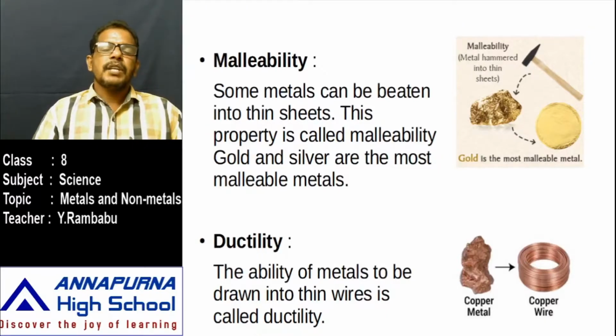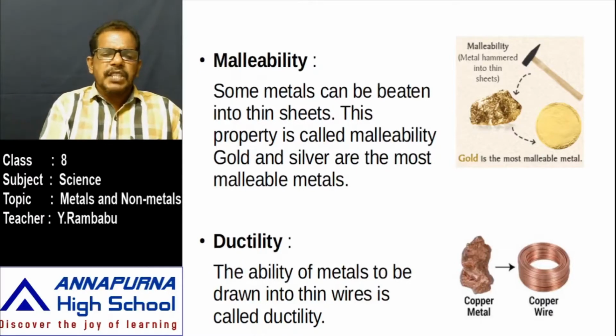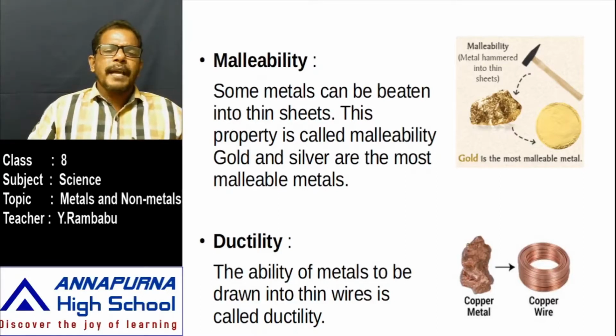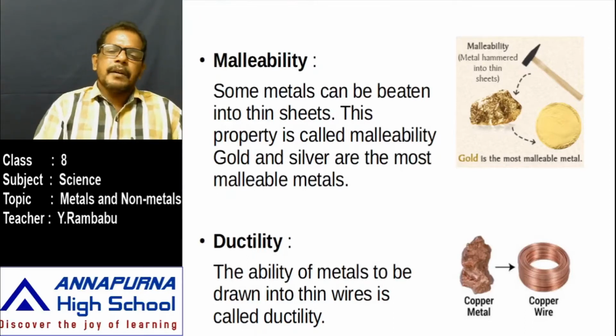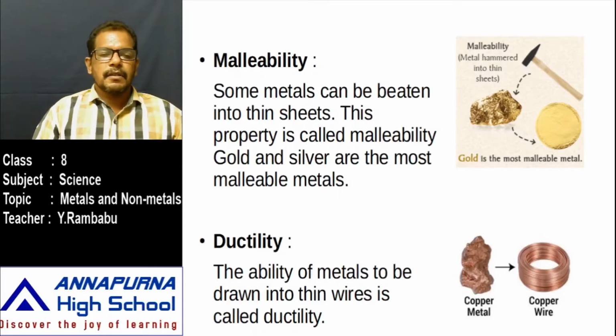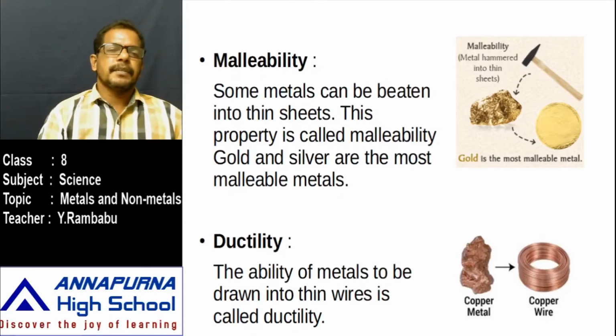For example, generally what is used to make ornaments? Gold. If we take just 1 gram of gold, this 1 gram of gold can be drawn into a wire of length some kilometers. That means this much ductility is there for gold. Just 1 gram can be drawn into a wire of very large length. It is very surprising. Even though its strength is low, it can be drawn into a large wire by using which property? Ductility.